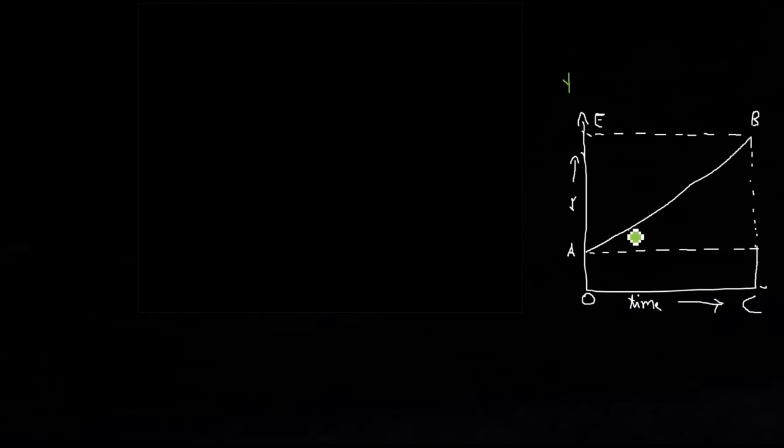Right, now we are going to make an angle, that is the constant increase in the velocity. So this type of graph is known as velocity time graph.